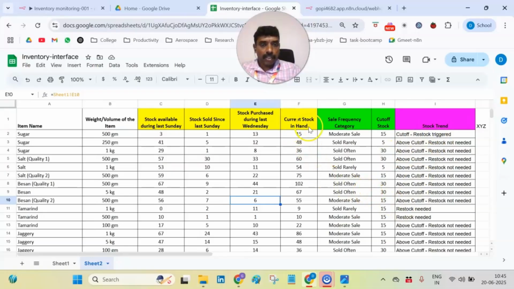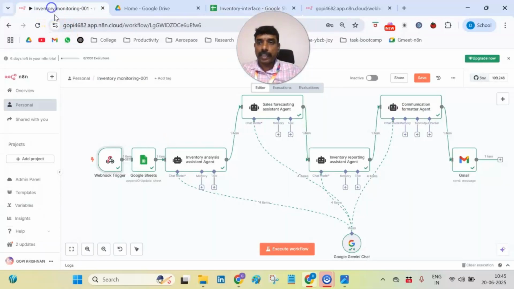If the current stock value goes down below the cutoff stock value, then the restock is very urgent, it is needed. So this is the dynamic information obtained from the sheet, which is evaluated by the Agentic AI solution. And this kind of Agentic AI solution is segregated into 4 parts. We can see the different AIs connected here.